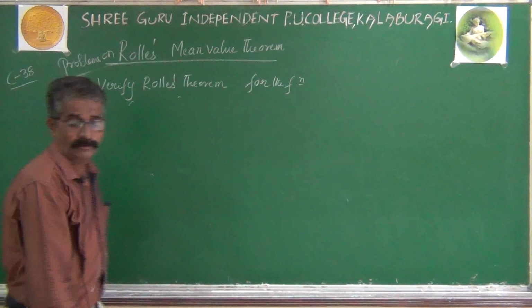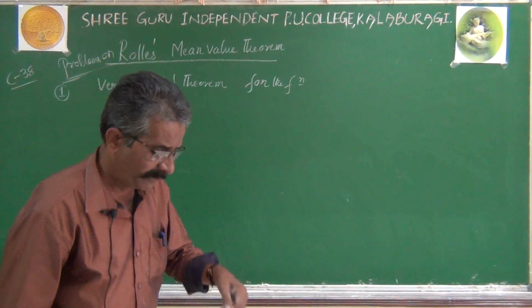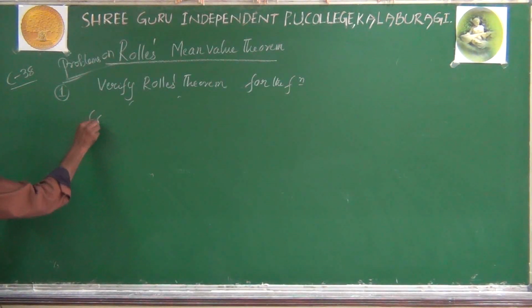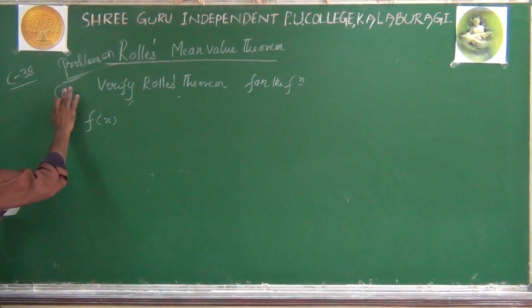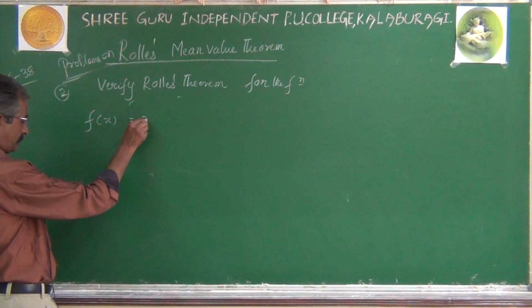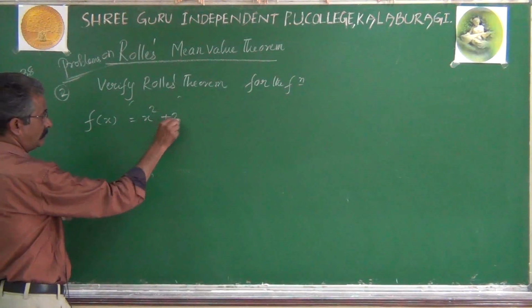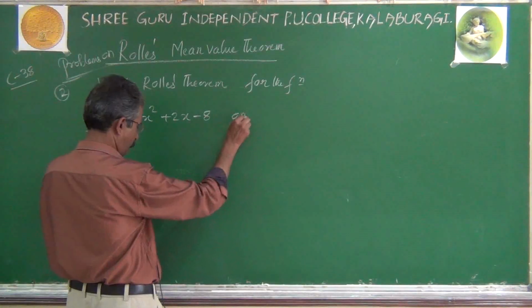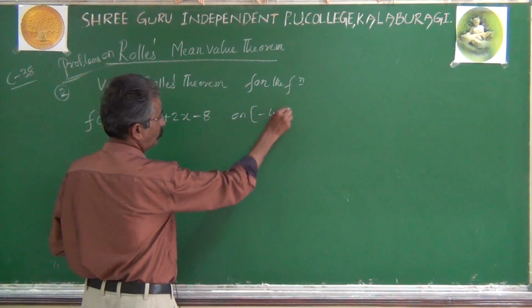Next problem. Under Rolle's theorem, verify Rolle's theorem for the function f of x equal to x square plus 2x minus 8 on the interval minus 4 comma plus 2.